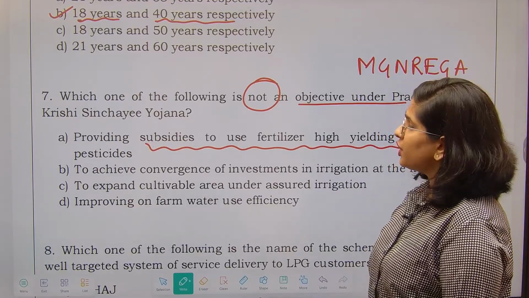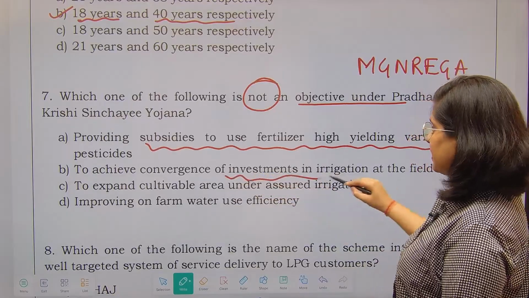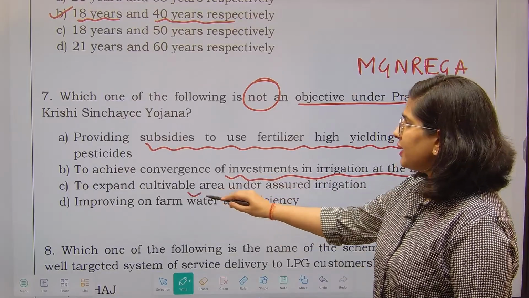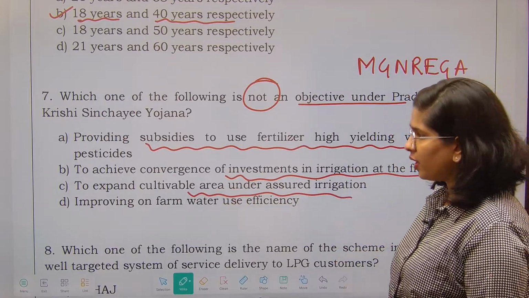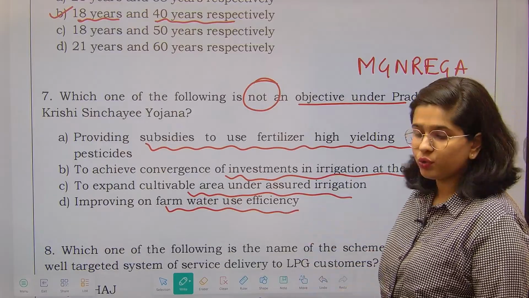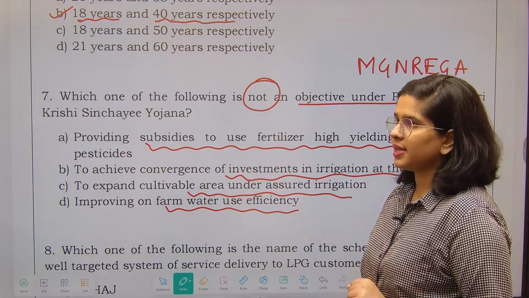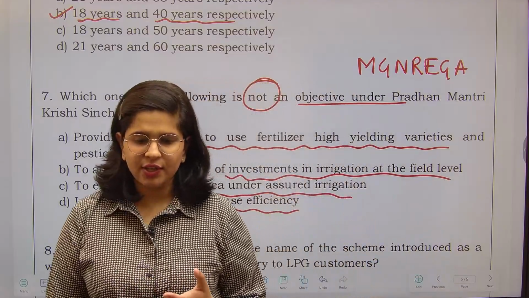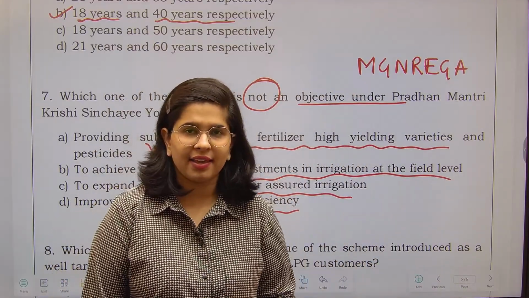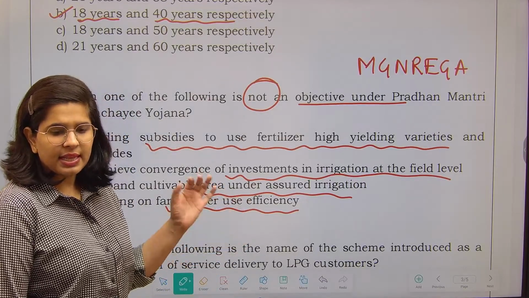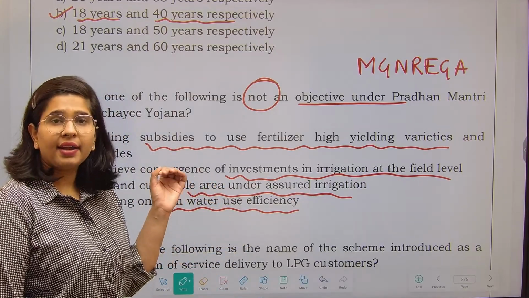Fine. To achieve convergence of investments in irrigation at the field level. Next, to expand cultivable area under assured irrigation and improving farm water use efficiency. Now I'll tell you one thing. I know that it is very easy to form guesses once you know the answer, but still some amount of guesswork you can do.